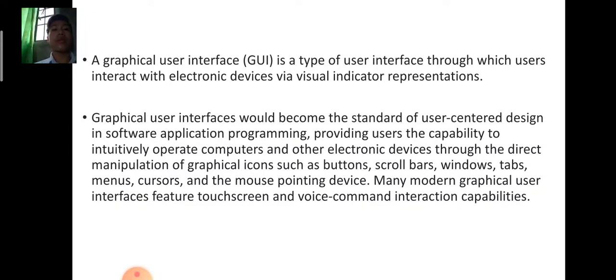Graphical user interfaces have become the standard of user-centered design in software application programming, providing users the capability to intuitively operate computers and other electronic devices through the direct manipulation of graphical icons such as buttons, scroll bars, windows, tabs, menus, cursors, and the mouse pointing device. Many modern graphical user interfaces feature touchscreen and voice command interaction capabilities.